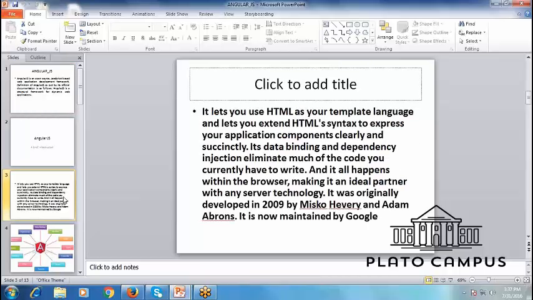Now, how to start with AngularJS? We are working with an HTML page. We are creating our pages as HTML, right? It is a kind of template language. So here, if we extend HTML syntax a little bit to create our applications, that we can do by using JavaScript and then by using AngularJS.